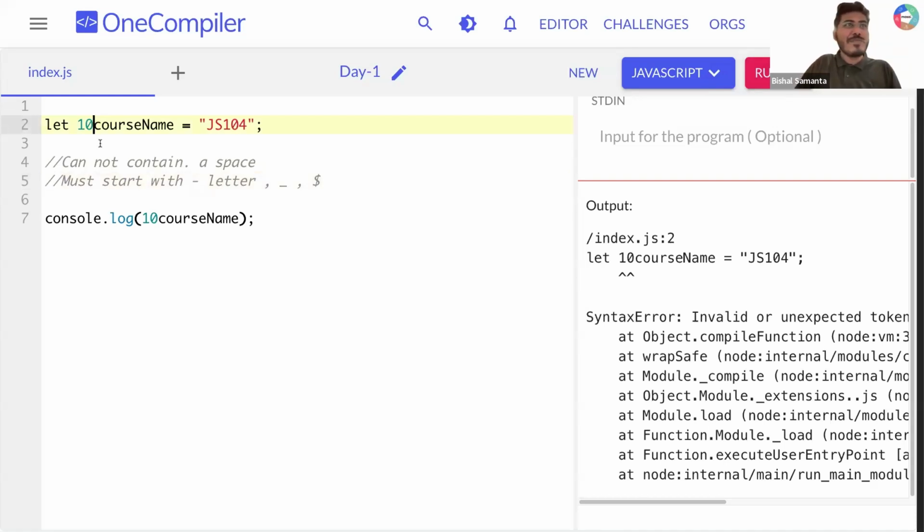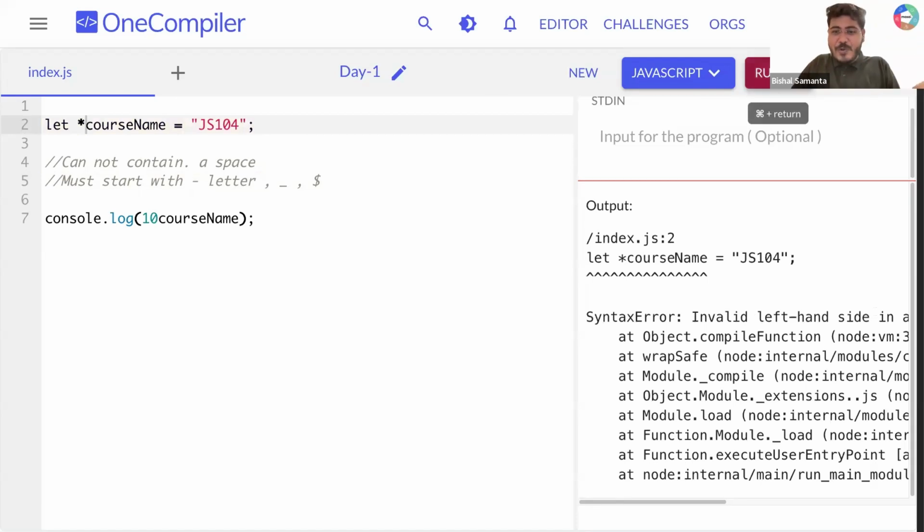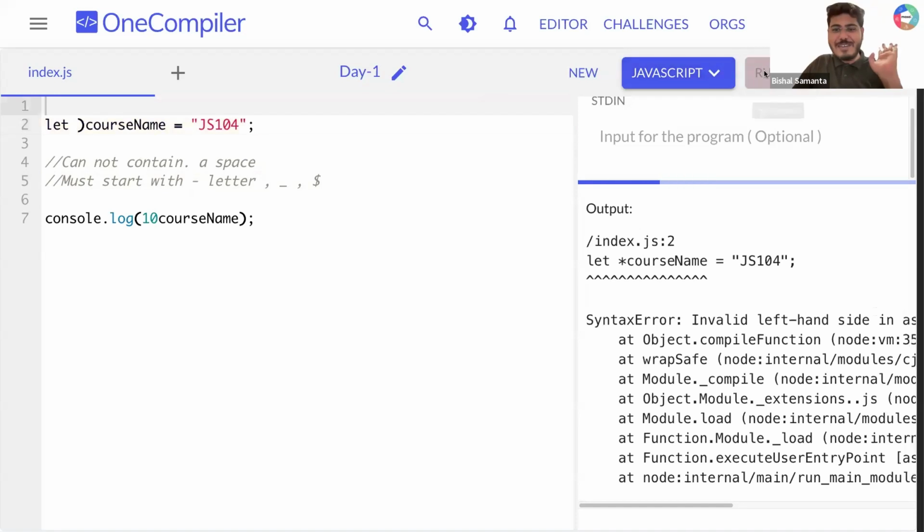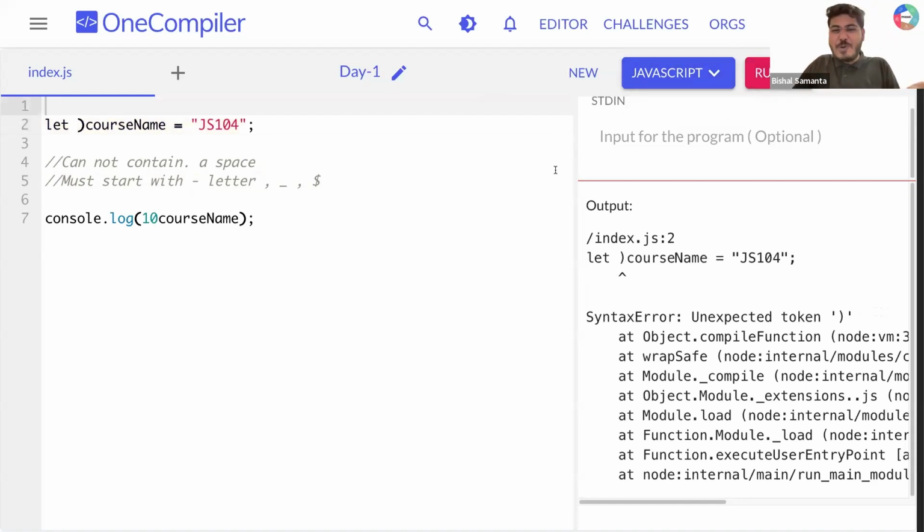Sorted, right? Can I create a variable name with a star? Again, no. Star is not allowed here, right? Okay. Can I create a variable name like that then? Yes or no, guys? Again, no. Can you see? Because this is not following the rule, right? So then it is very clear.